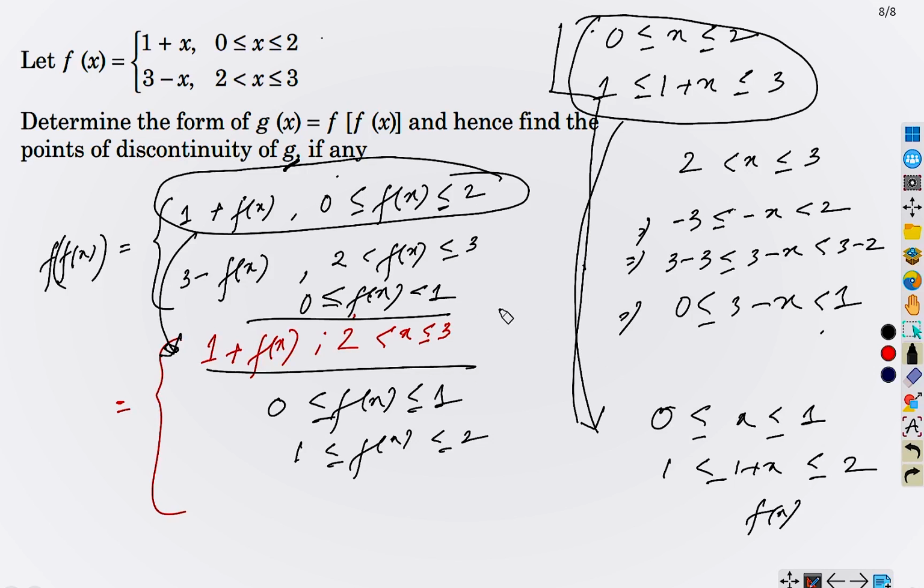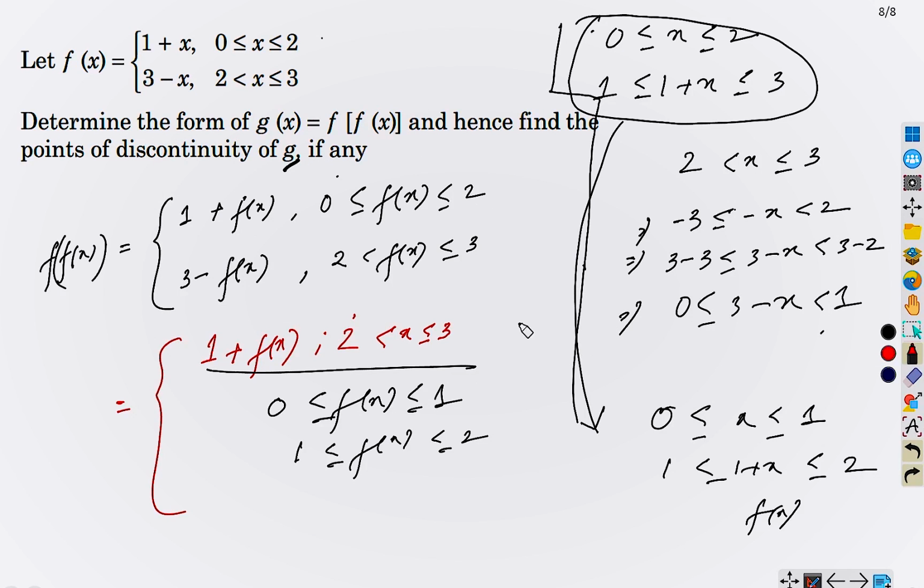So fx is 1 to 2 when x lies from here, right? From 0 to 1. Correct? So, what we finally obtain? We obtain one interval of x, that is 2 to 3, and another interval of x, that is 0 to 1. So, let me just now erase this.